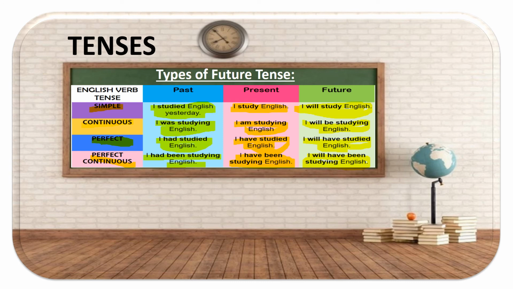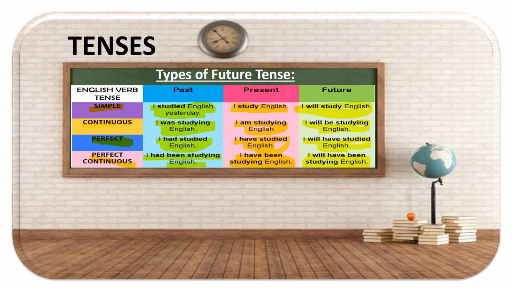So perfect continuous. Now if you notice, in the continuous the ing word is there and the same word is repeated in the perfect continuous. So ing word is showing you continuity. Yeah, perfect. What does this perfect say? For example, if I say past perfect, I had studied. So just to show that it is perfect, it's saying had, but because it is continuous, it's saying been studying.